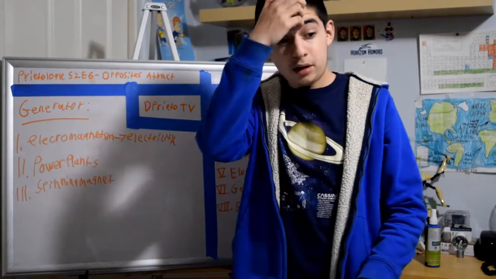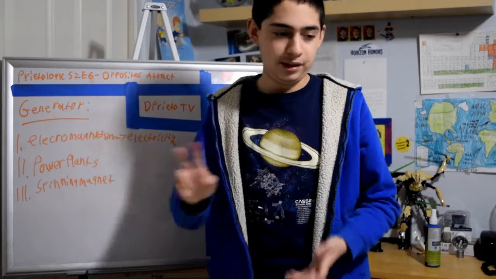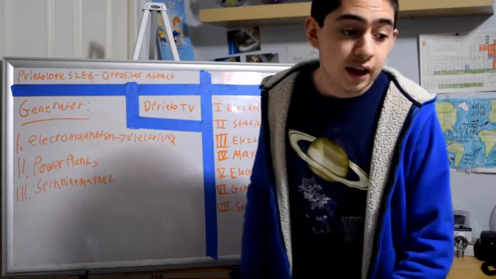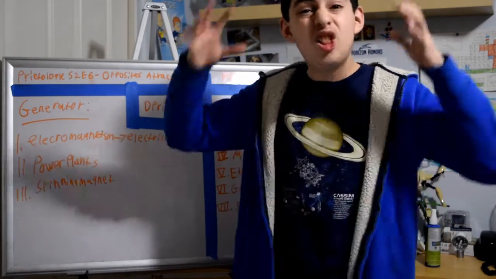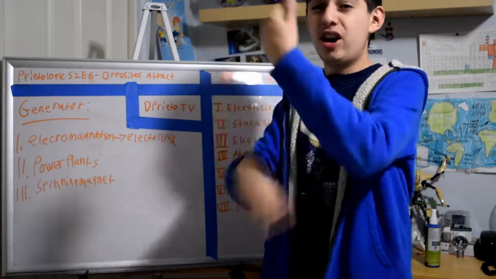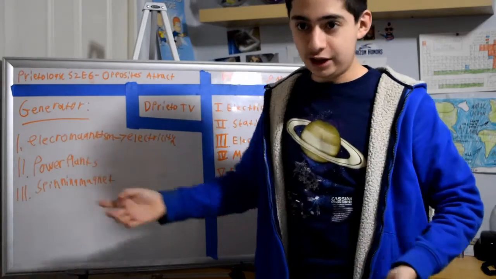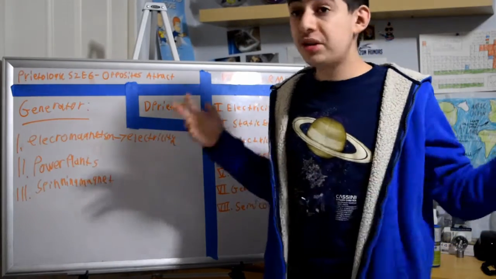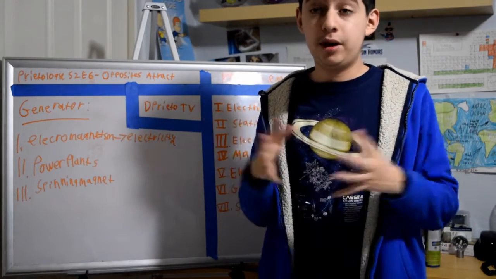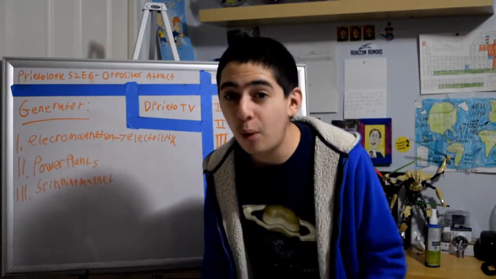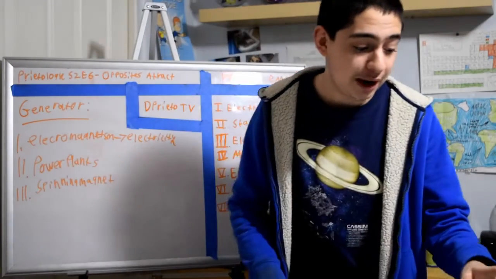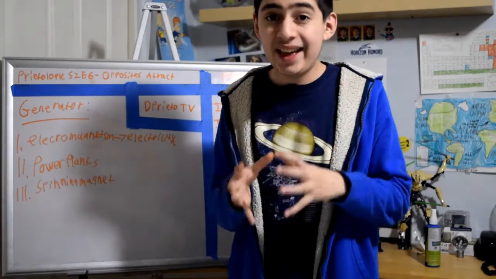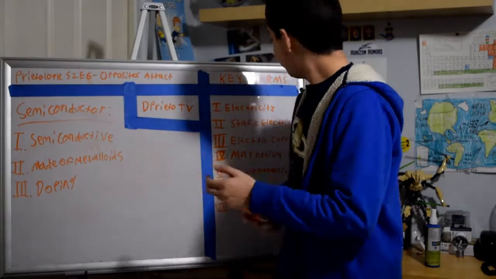Basically, if you spin a coil of wire inside a magnetic field, or the other way around, and the electrons move, you create current, which means you create electricity. Power plants use this, but they make large coils of wire, and then they spin giant magnets in them to create electricity, and that's the thing that powers our stuff. So a fun fact, the output of the largest power plant in the world, which I'm not sure where it is, is 8.2 gigawatts of power. Basically, 8.2 billion watts of power. That is a lot.